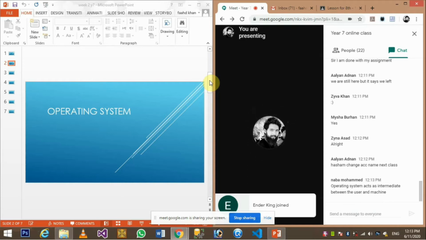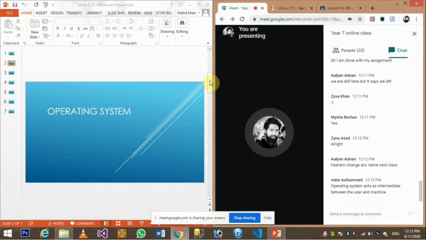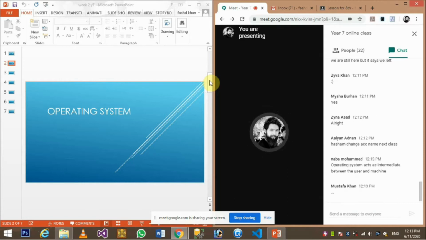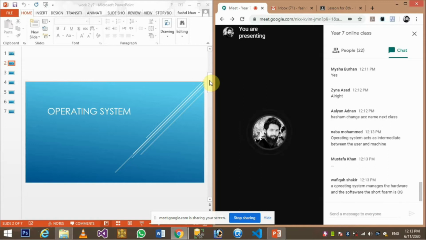Okay, we were actually talking about the operating systems. The short form is OS. What does that mean? Naba wrote in the chat: the operating system acts as an intermediate between the user and the machine. Very good, that's basically the intermediate medium. Right, Wafika, very good: it manages the hardware and the software, and the short form is OS.